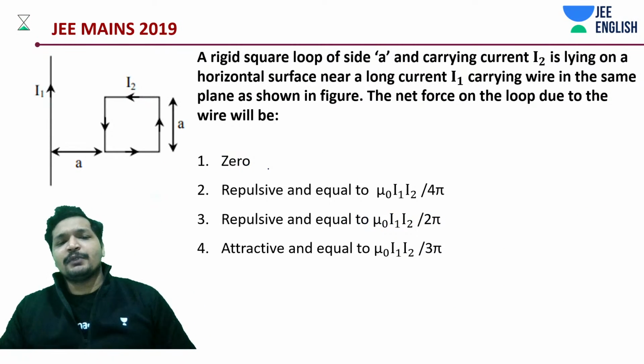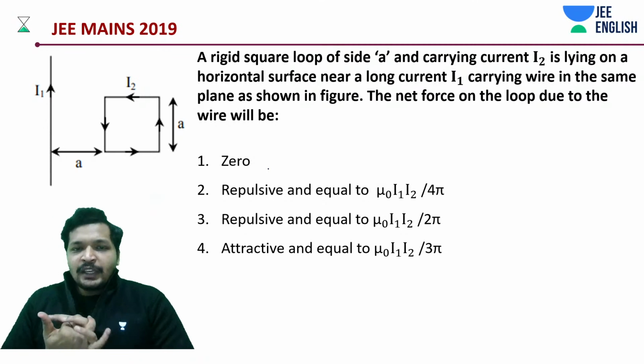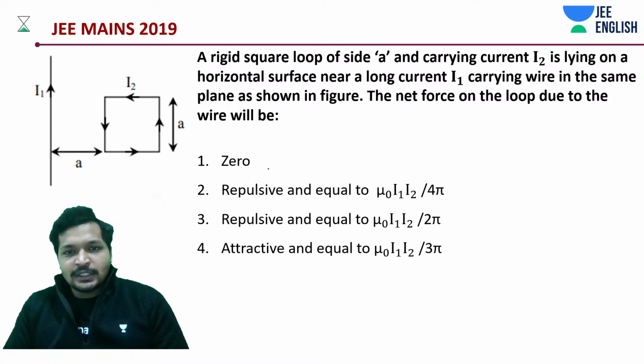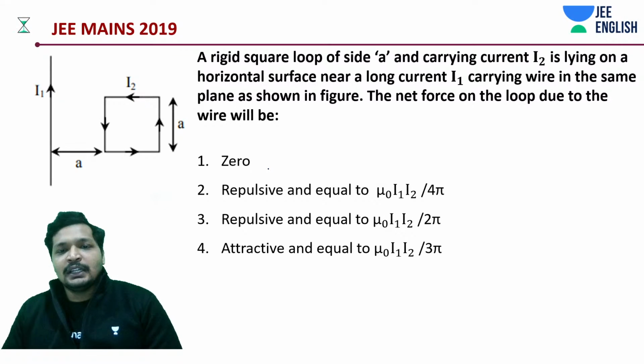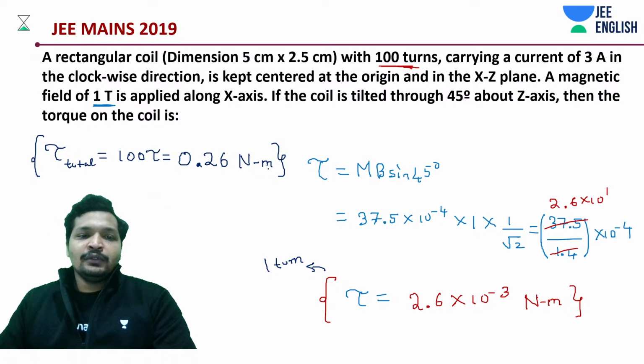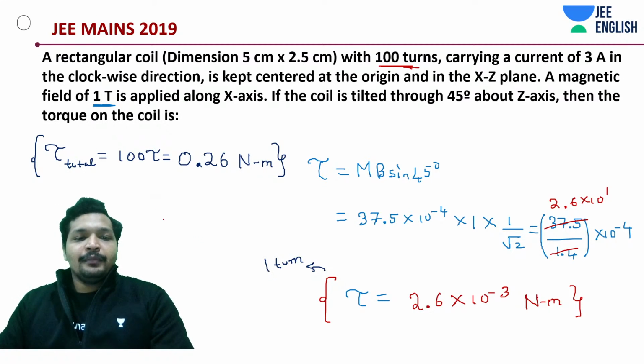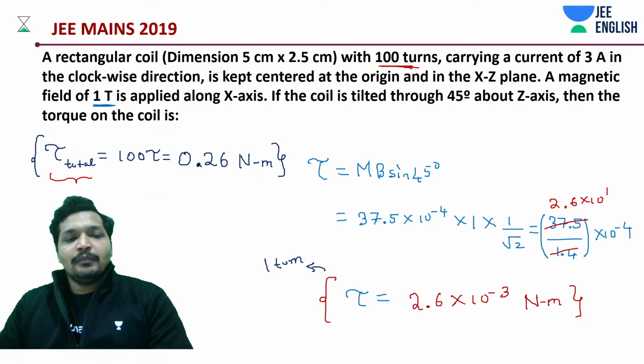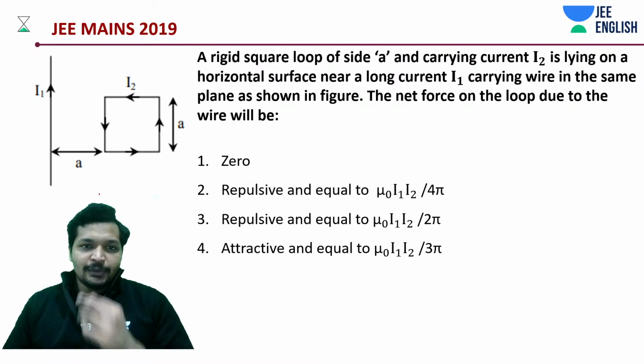Alright, let's get into the next one. Now we have a really interesting question. I believe that was a little time taking. For n turns, it's going to be n times tau. Let's get into the next question.